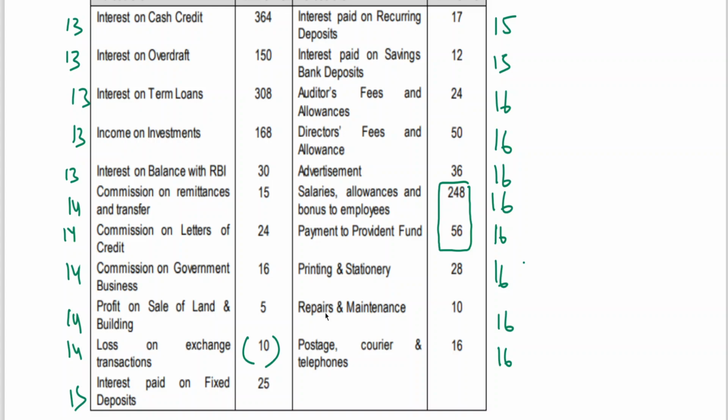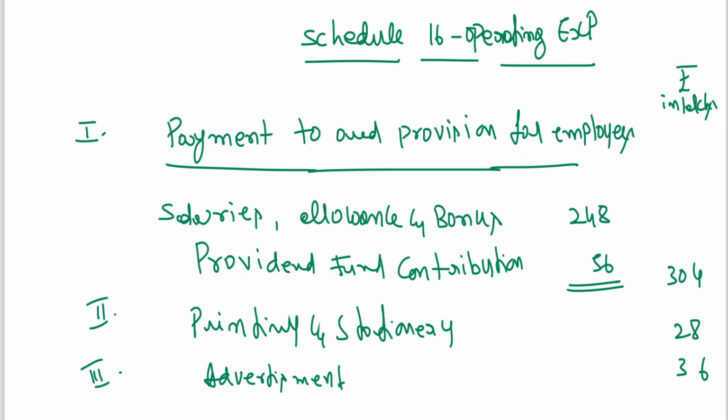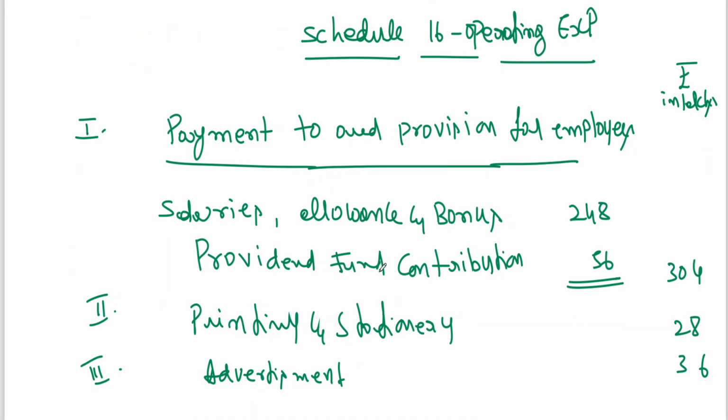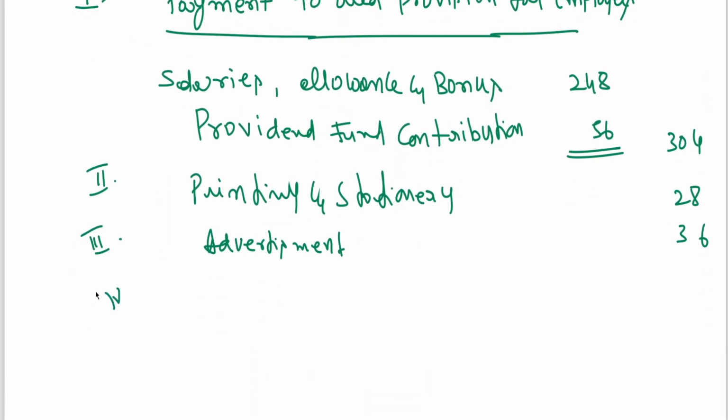Depreciation is not there. But we got director's fees and allowances, no? Somewhere we got director's fees and allowances 50. Or you can write total, then you can insert. If there is no item, you can write it as nil. This I have already told you.